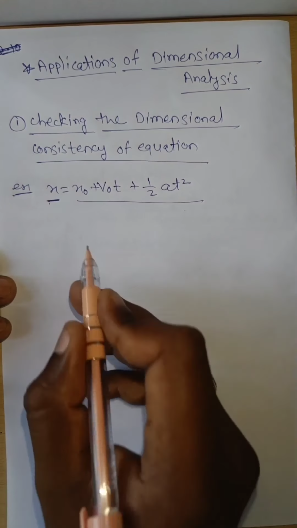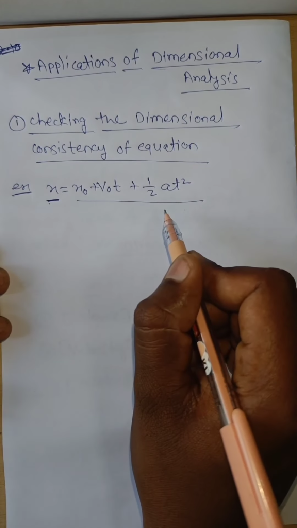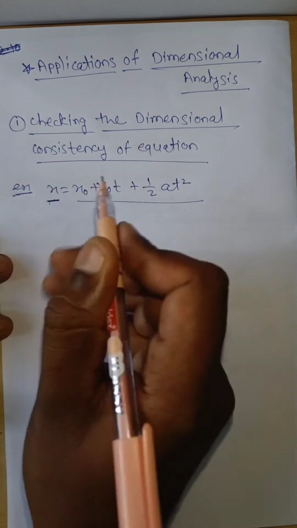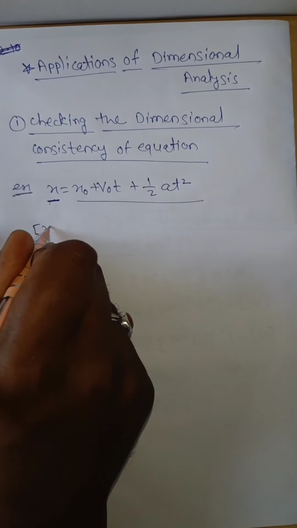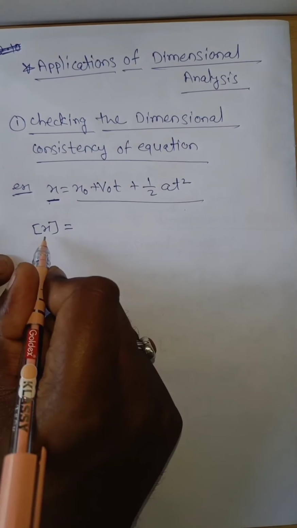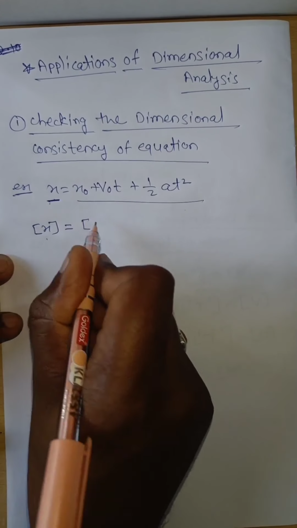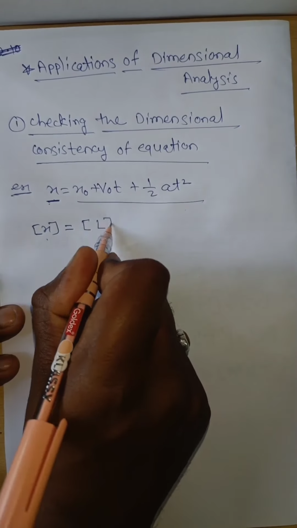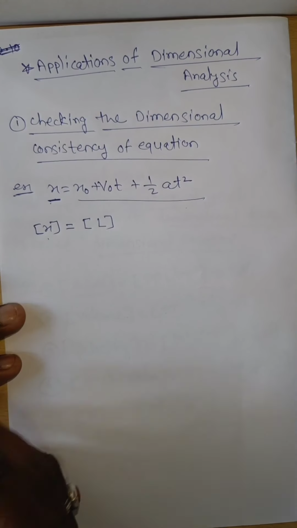Now we have to see whether these equations are dimensionally correct or not. Now x is nothing but displacement. The dimension of x is, displacement can be represented in terms of L. Therefore its dimension is L.